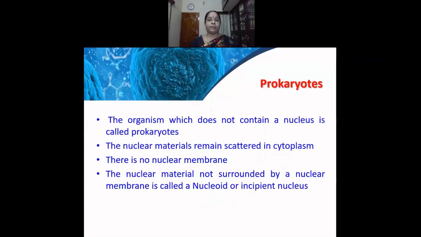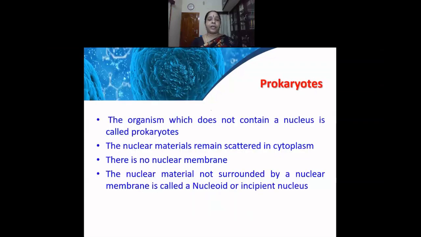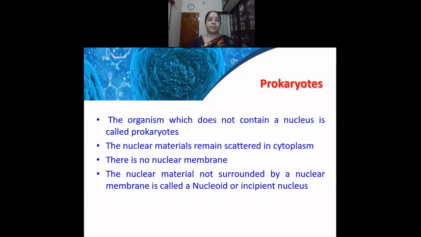There is no nuclear membrane. You can find here that there is no nucleus as well as nuclear membrane. Only the nucleoid is present in the organism. The nuclear material is not surrounded by a nuclear membrane, and it is called as the nucleoid, or it is called as the incipient nucleus. The cell containing nucleoid is called as the prokaryotic cell. And in the prokaryotic cell, the ribosome is 70S. 70S here means the size of the ribosome.